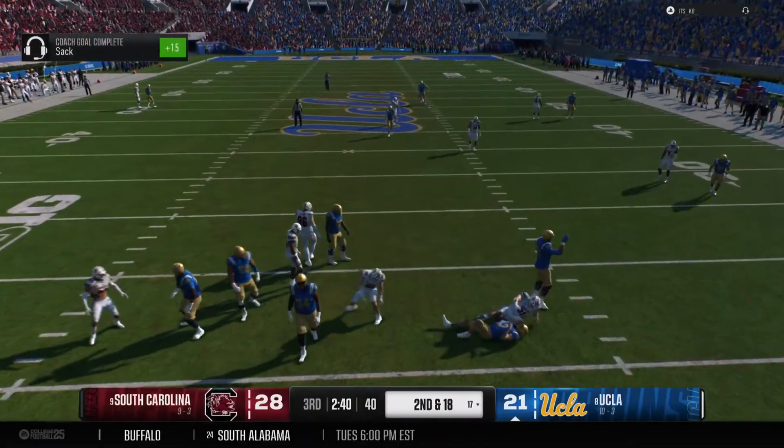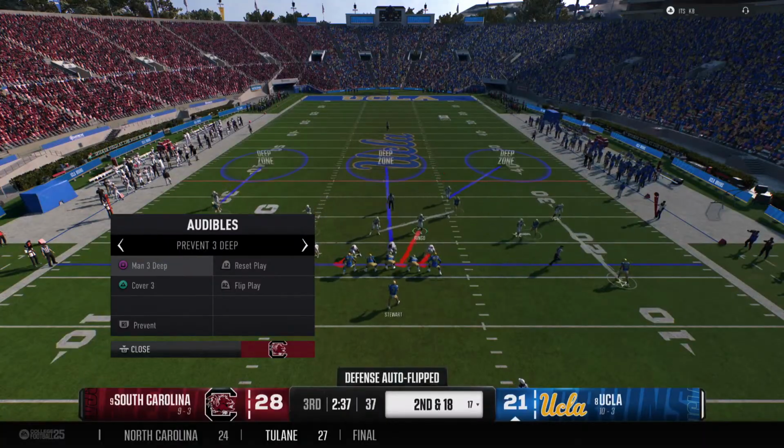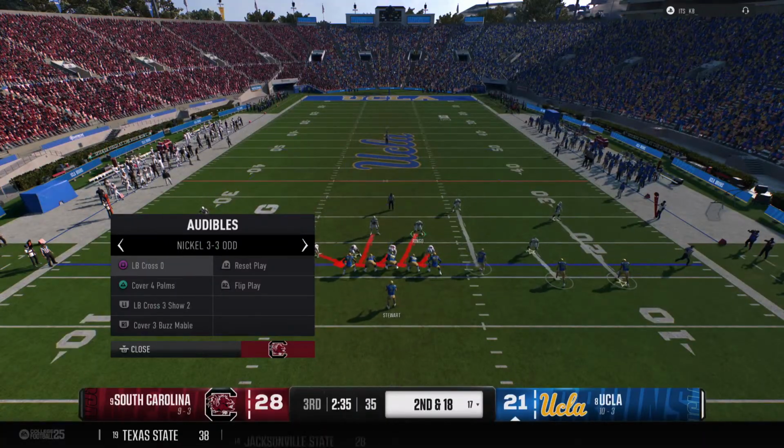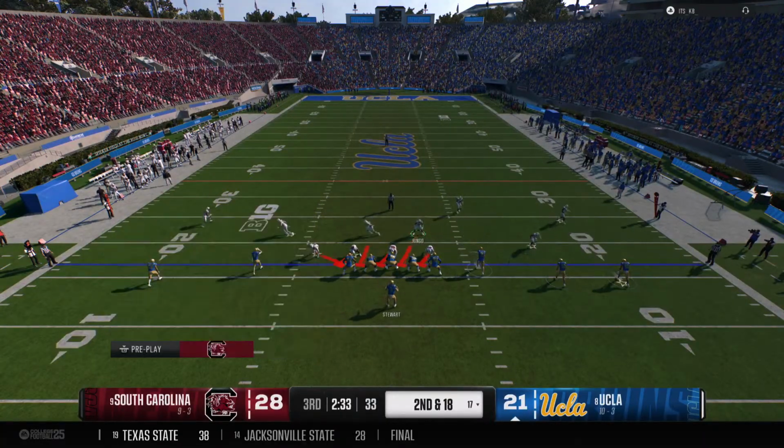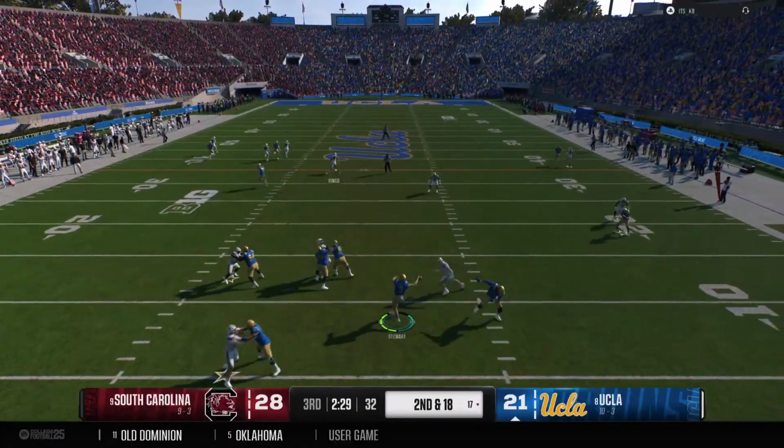They've got him. It's a sack for the defense. Second and long now at the 17. Well, that takes the wind right out of your sails. This offense is trying to find a way to get back into this game, and another pressure and a sack against their quarterback.